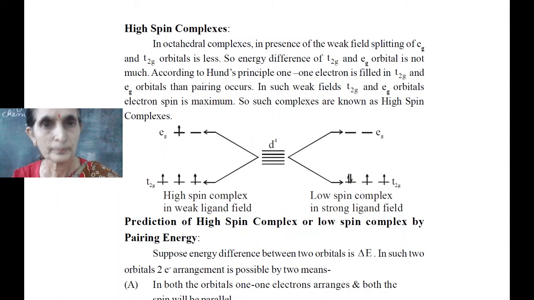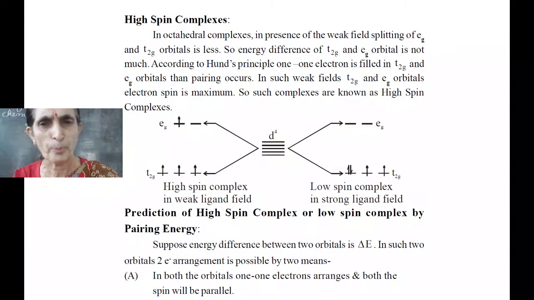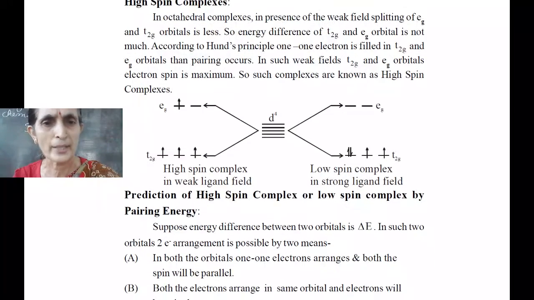Now for high spin complexes. In case of octahedral field, in weak ligand field, splitting of Eg and T2g is very less, so the energy difference is not much. It will be filled according to Hund's rule. So there is not much effect of pairing, so they are known as high spin complexes.